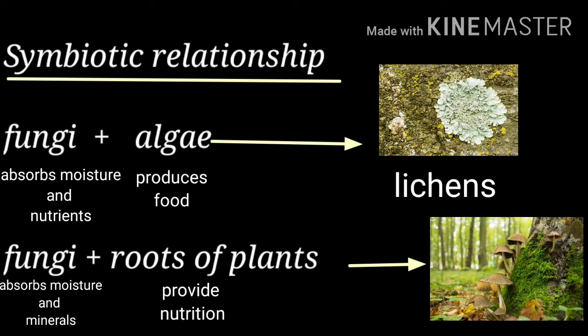Another example is the association between fungi and the roots of some plants. In this case, fungi help the plant to absorb moisture and minerals, and the plant provides nutrition to fungi. So you can see in the diagram that the mushroom gets nutrition from the roots of big trees, and in turn it provides moisture and minerals to the tree.